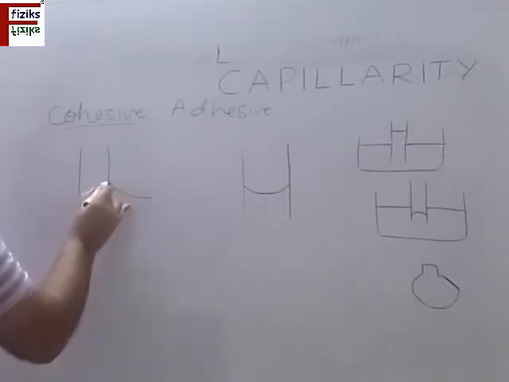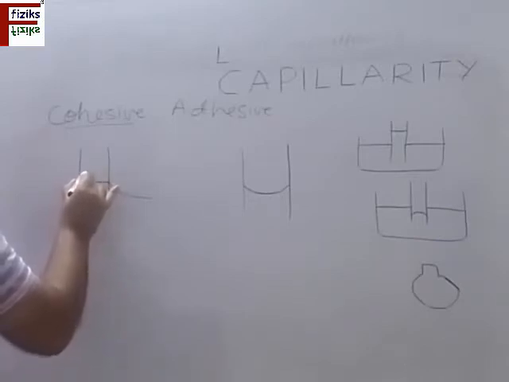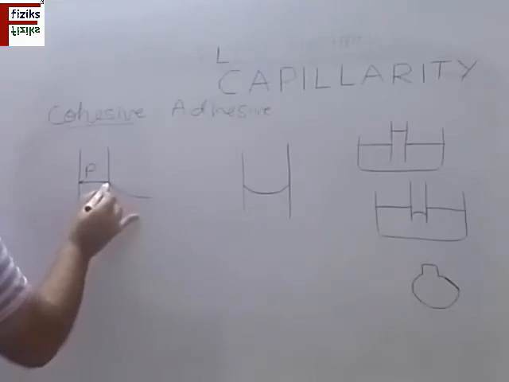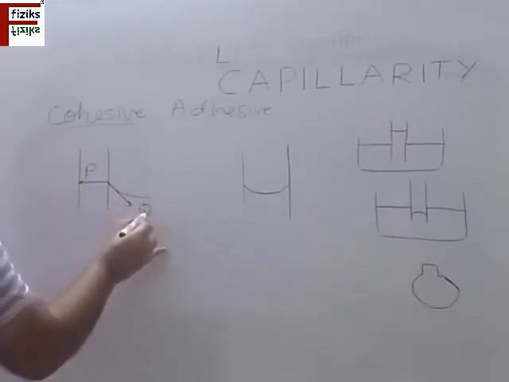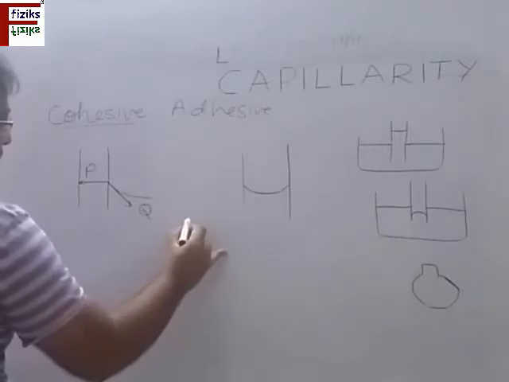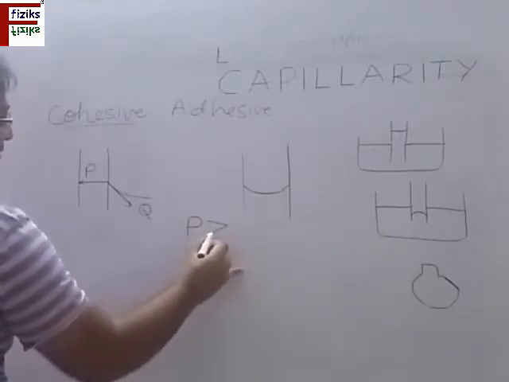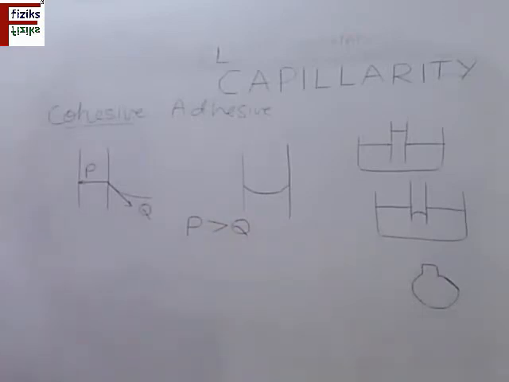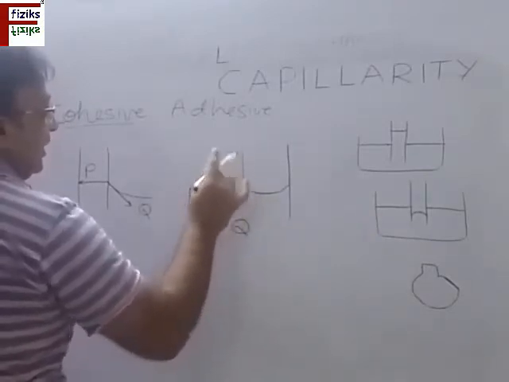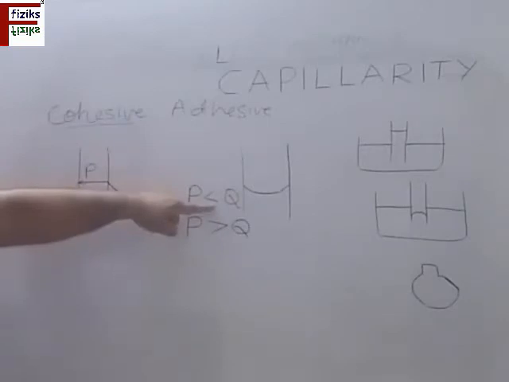Now there are two types of forces, cohesive and adhesive. Let P be the cohesive force. P shows the cohesive force, and the adhesive force among the liquid molecules is shown by Q. So the resultant of these two will decide whether this will rise or fall. Now there are two cases. P is greater than Q, that is the cohesive forces are more than adhesive forces, and second is P is less than Q. The adhesive forces are more than the cohesive forces.